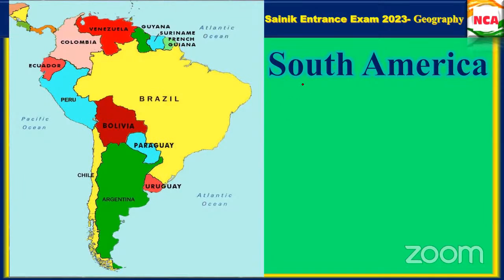So it will be like Argentina shares its border with that, or else it does not share its border with Argentina. So which of the following countries? Peru. I didn't give the options.